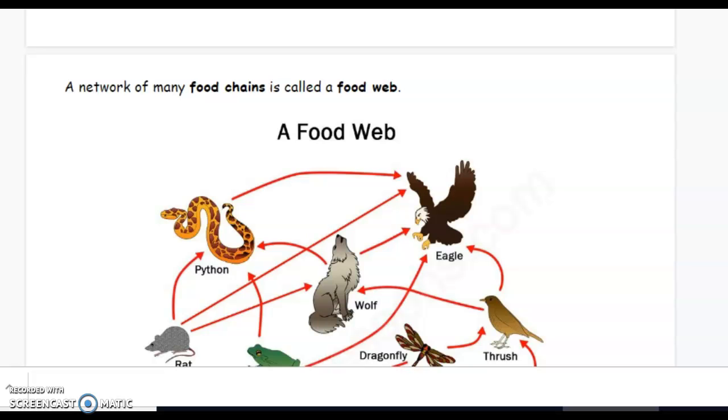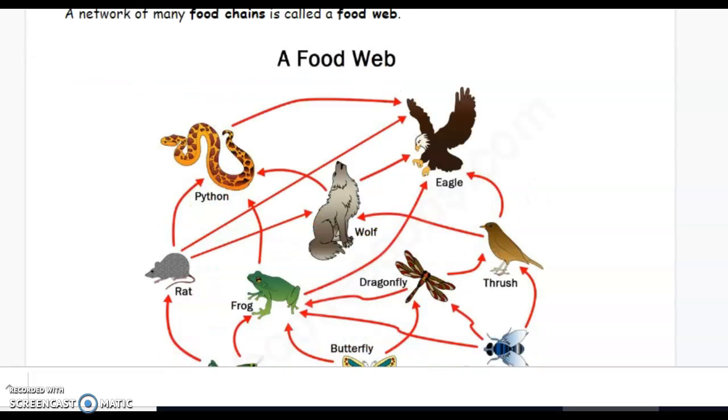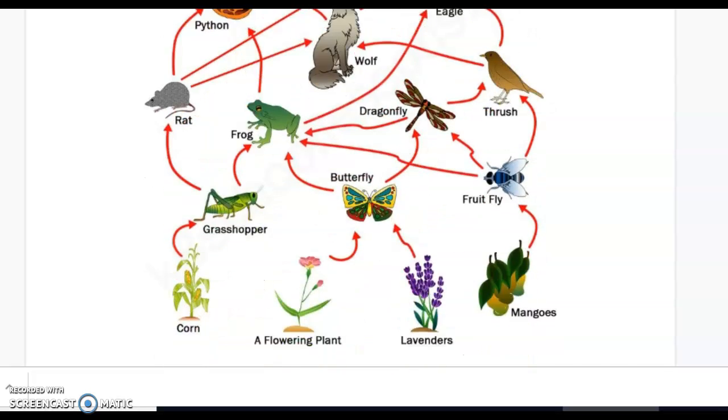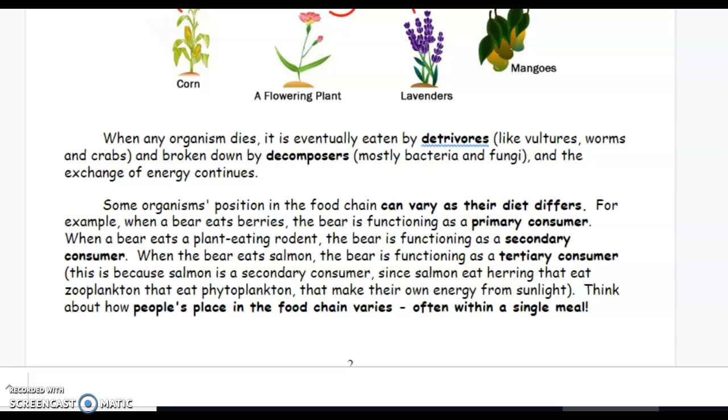A network of many food chains is called a food web. If we look at this food web, there are several arrows pointing into organisms. Some organisms have more than one arrow going into them, which means that they can consume more than one animal. When any organism dies, it is eventually eaten by detritivores. This would be the vultures, worms, and crabs, and are broken down by the decomposers, mostly bacteria and fungi like mushrooms, and the exchange of energy continues.